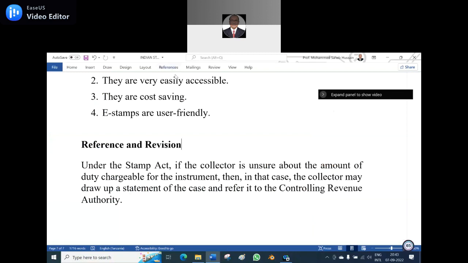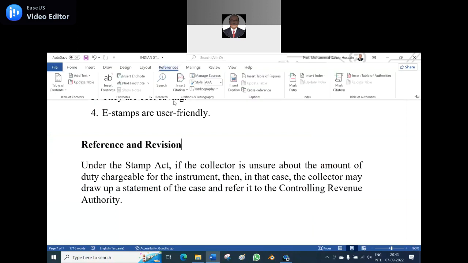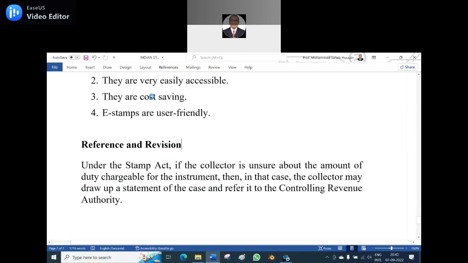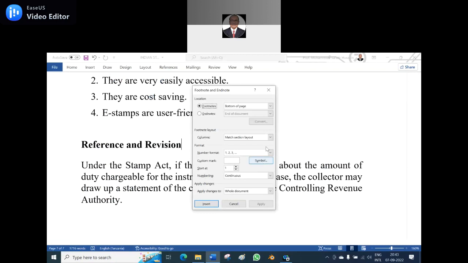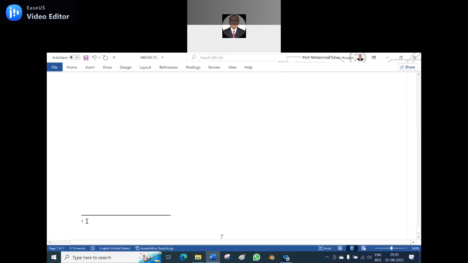So what you have to do is go to References, and there is a footnote option. You click it, and there come symbols. For consecutive numbers, you say apply, then insert. Then automatically one has come, and only a quarter of the line would be there. Here you can type whatever the footnote is.